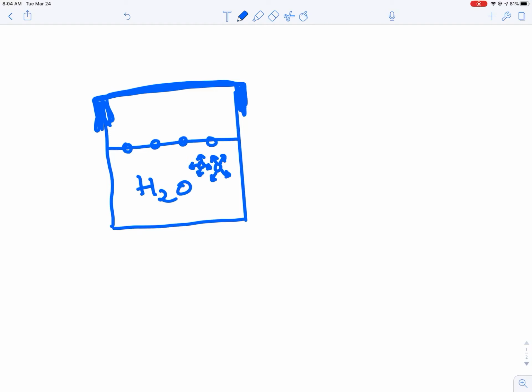So these are not going to be the first ones to leave. The first ones to leave are going to be the ones on the surface, because they are only exposed to half of the intermolecular forces, and the other half is free. So it is enough to get some energy from the surrounding. Let's say the surrounding is at room temperature, which is typically 25 degrees Celsius. This energy is going to be enough to allow some of these particles to escape, exactly like the process of evaporation in an open container.